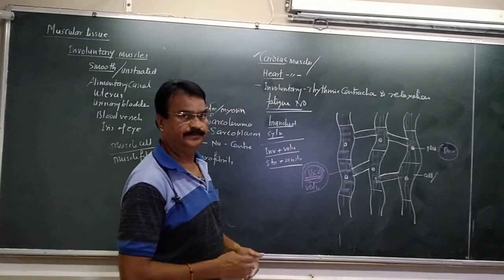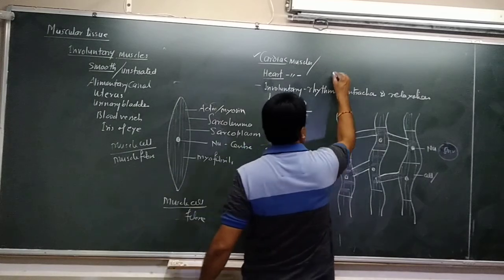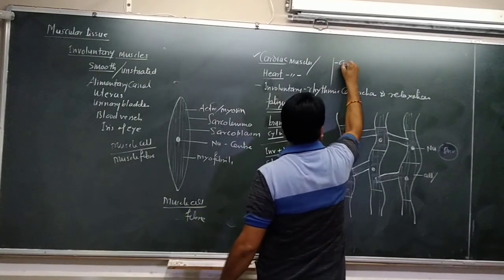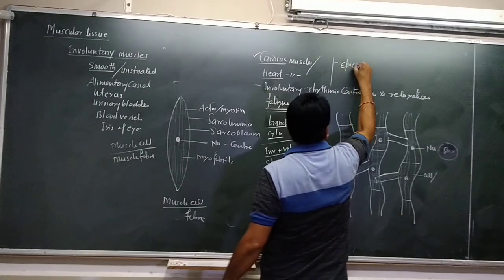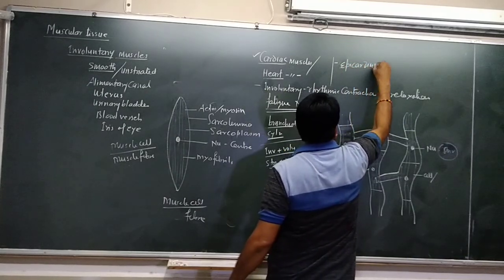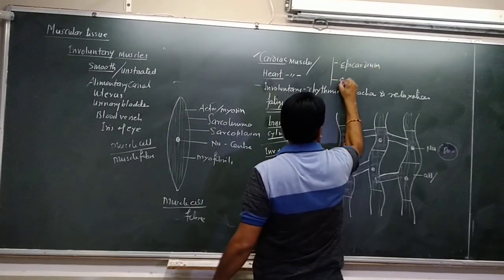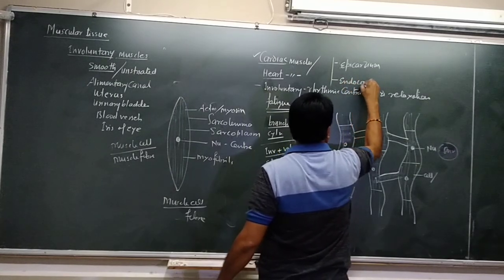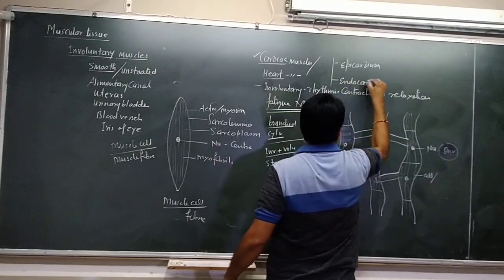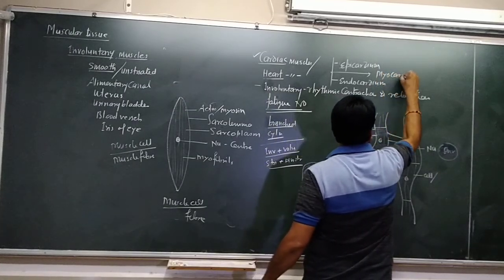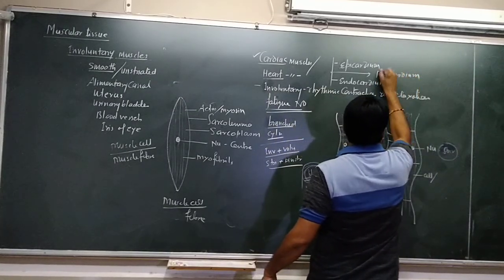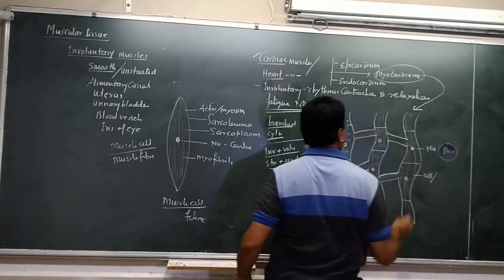These muscles are present in our heart. In the heart there are three layers. The outer layer is the epicardium, the inner is the endocardium, and the middle one is the myocardium. तो ये जो myocardium है, that is made up of heart muscles.